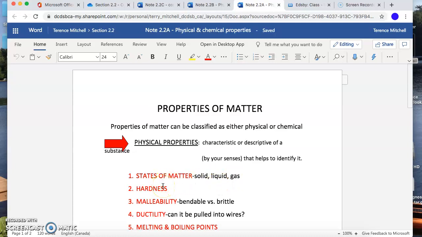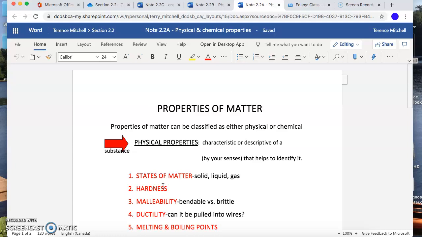Hardness. A quarter is pretty hard. I wouldn't want somebody to throw it at me. We wouldn't describe liquid and gas with hardness. So some of these physical properties we can use, some of them we can't. The next two, ductility and malleability. So these are only for describing solids. And typically these are only for metals. So malleability, it says they're bendable and brittle.